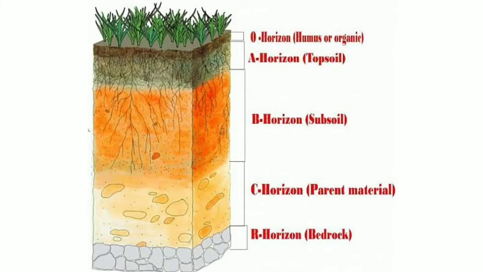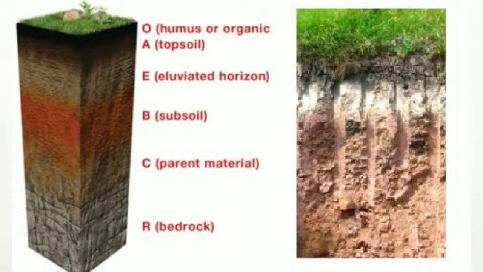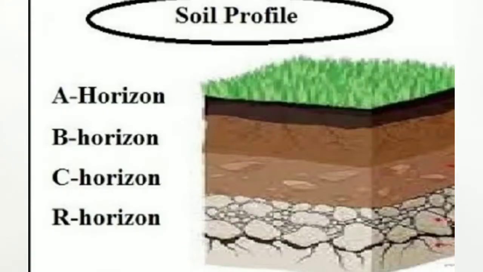As I have explained right now, the layered structure of a soil is known as soil profile. This structure prevails from bedrock to the topmost layer. So this structure of a soil is divided into different layers which are known as horizons. The different horizons which are present in a soil profile are horizon A, which is topsoil, horizon B, that is subsoil, horizon C, that consists of fragmented rocks, and horizon D, that is bedrock or parent rock. So let us discuss all these four horizons in detail.